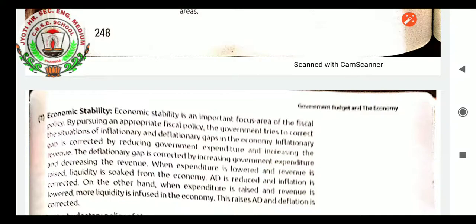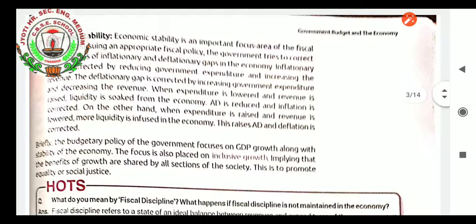Definitely, if the government is expending more and revenue is less, they cannot make the economic progress of the nation. When expenditure is lowered and revenue is raised, liquidity is soaked from the economy. Aggregate demand is reduced and inflation is corrected. On the other hand, when expenditure is raised and revenue is lowered, more liquidity is infused in the economy. This raises aggregate demand and deflation is corrected.